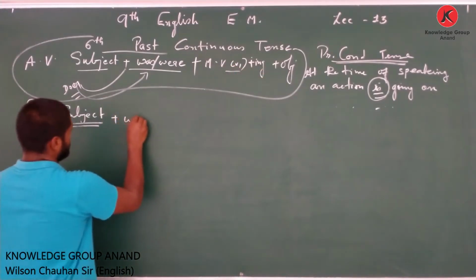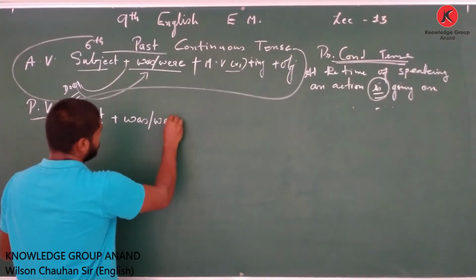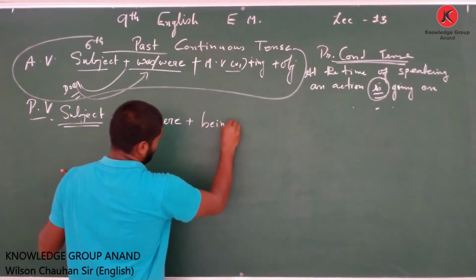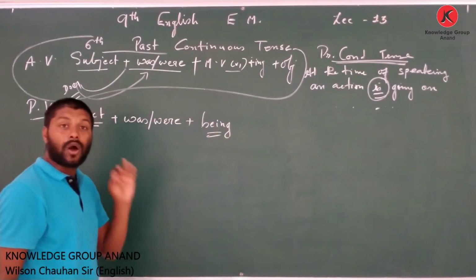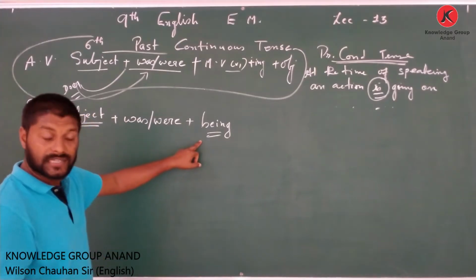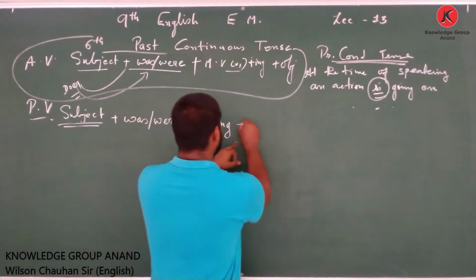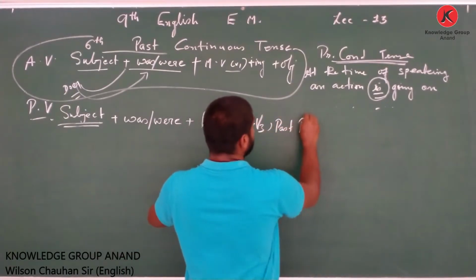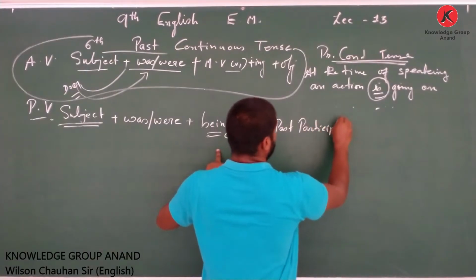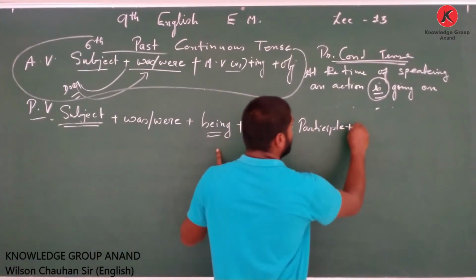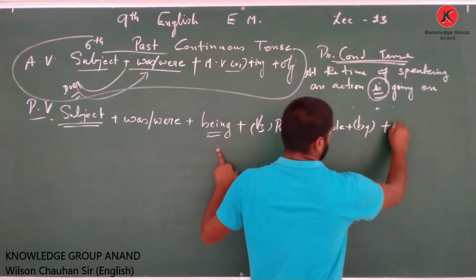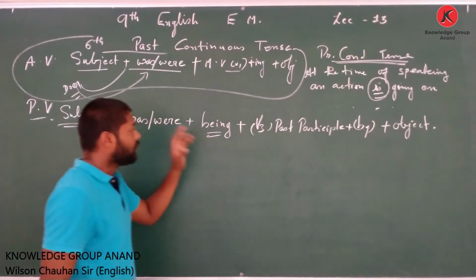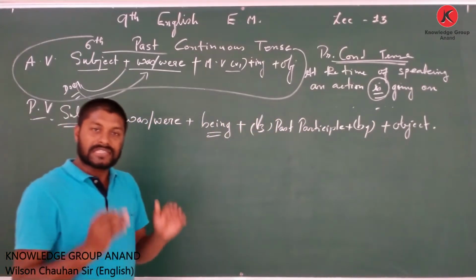So subject plus was or were, plus being. Being is the auxiliary verb to be used here because every passive is with V3, that is the past participle, plus by (in bracket) plus object. So that is how we make those sentences.